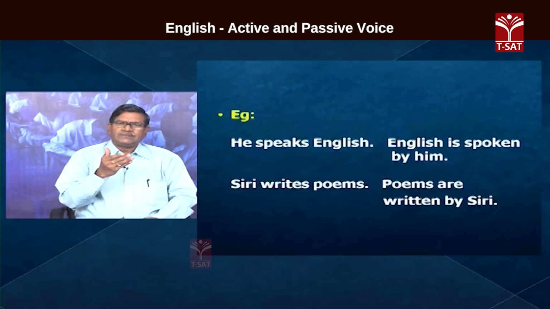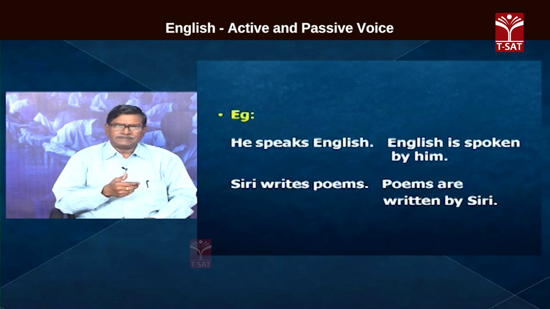If it is she, she is. If it is I, I am. So, in the case of the first sentence, English is spoken by him. And in the case of the second sentence, poems are plural, therefore, the plural verb are written. That way the changes take place when we transform sentences from active voice to passive voice.